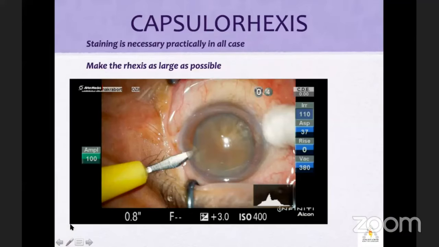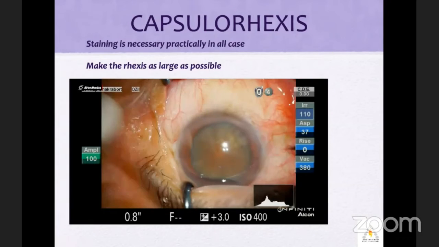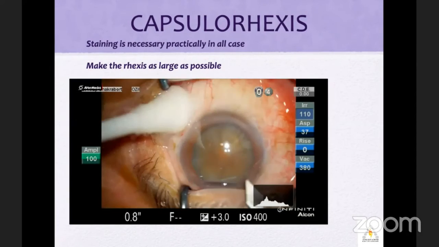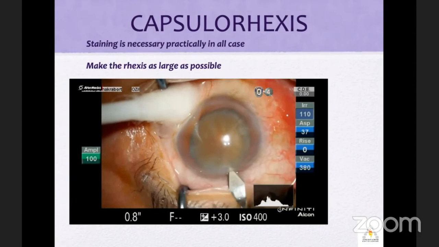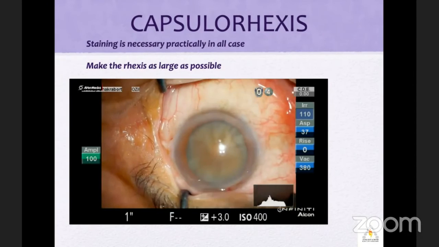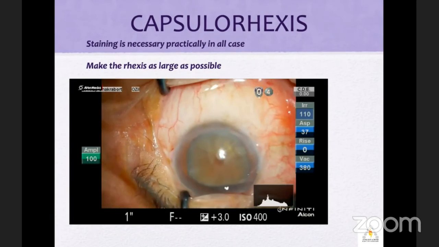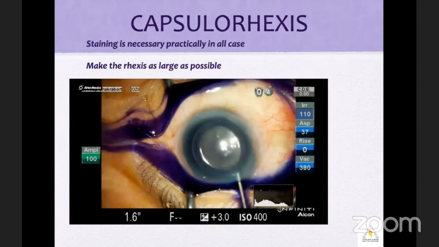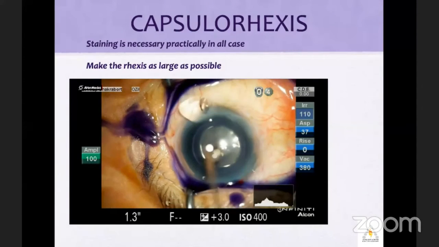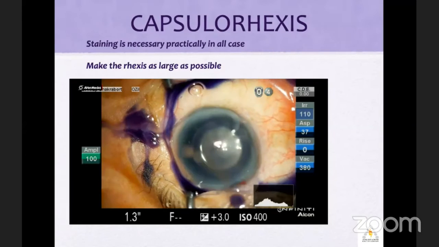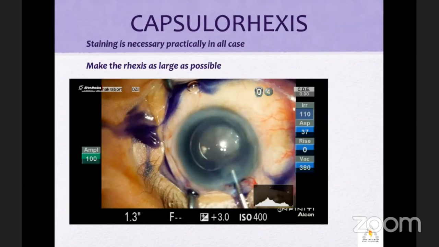Now, the steps of a standard phacoemulsification have to be followed. That means we should have a proper incision, proper depth of the tunnel, proper length of the tunnel. So that you can do the rhexis well, and you have a larger rhexis, because these are the cases where the size of the nucleus is bigger.